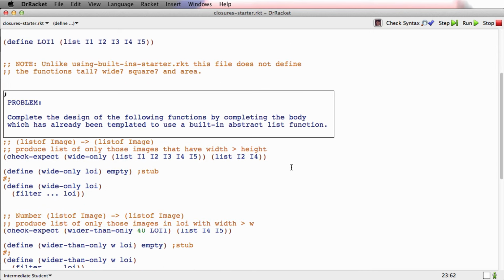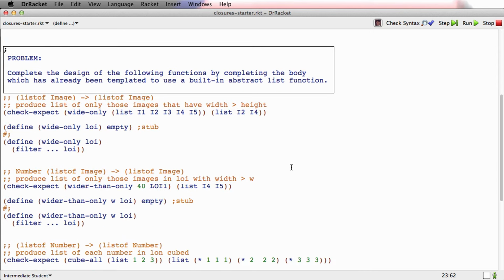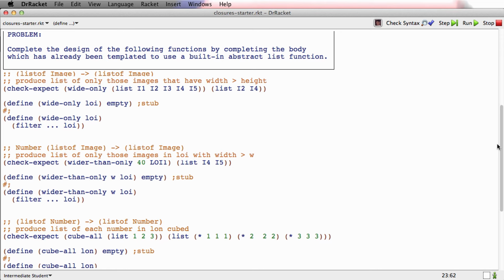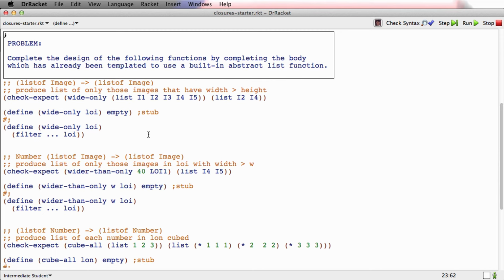The rest of the file has problems, again, similar to those in using built-in starter, but the difference here is that I've gone all the way to the template stage, just to get us going more quickly. So wide only is the function we saw before. We're supposed to produce a list of only those images that have their width greater than their height. And here's the check expect, and there's the stub, and here's the template. I've got the template commented out so that I can run all the tests.